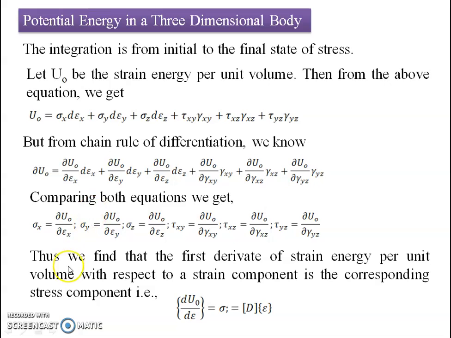From there we can conclude that the total strain energy stored by the body is related to the incremental strain in that body, which has a number of constants related to it. That's why we can say the matrix D multiplied by the strain tensor relates to the stress tensor.